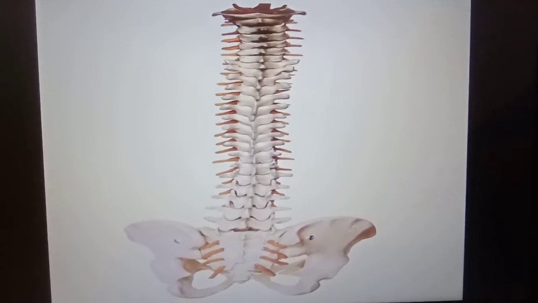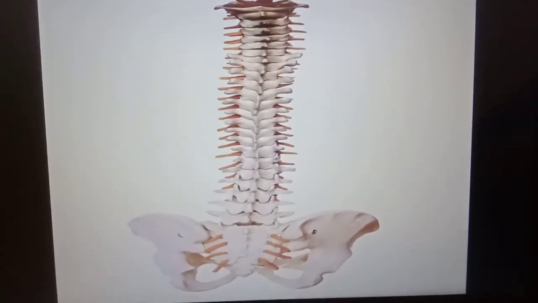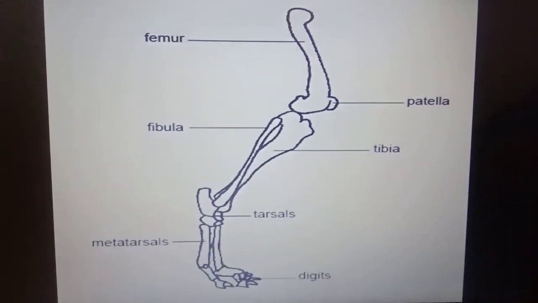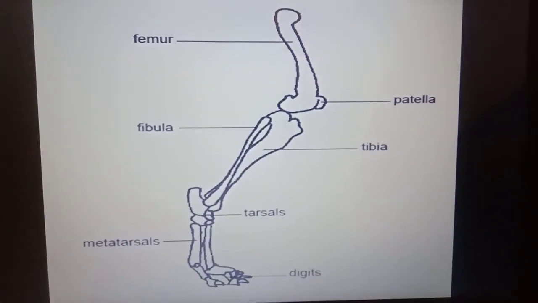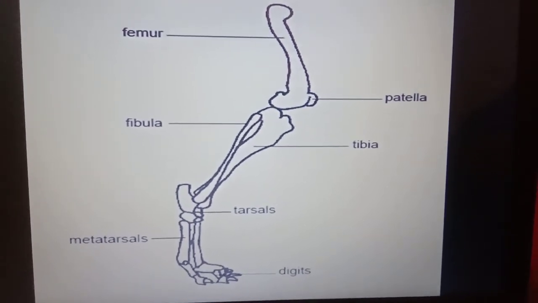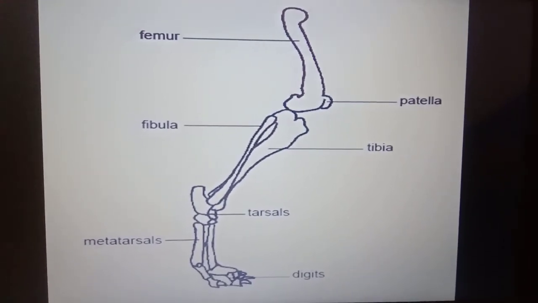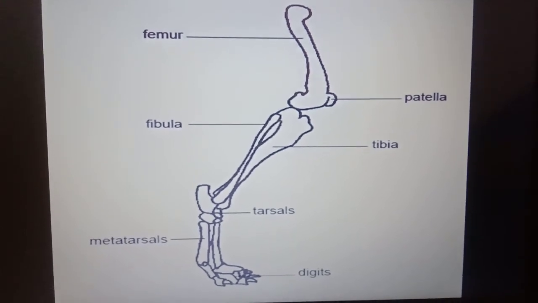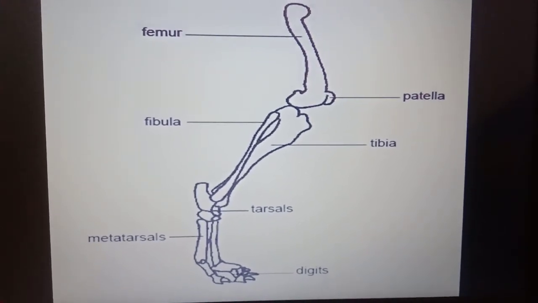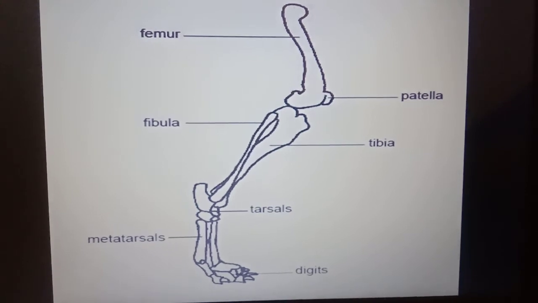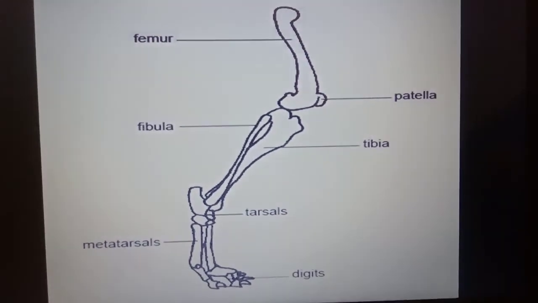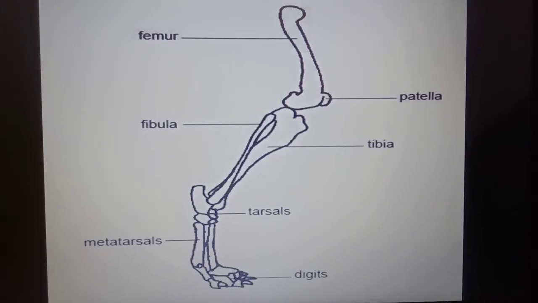The next part of the human skeleton is limbs. There are 2 arms in a human skeleton. The 2 arms are attached to the shoulder blade of the skeleton by the ball and socket joint. The upper limb of human body from the shoulder to the hand is called an arm.